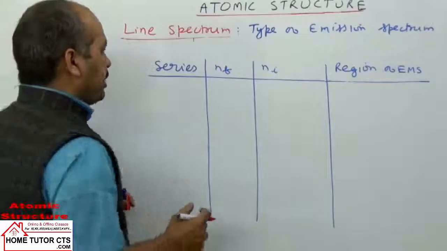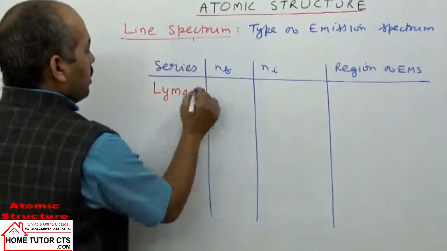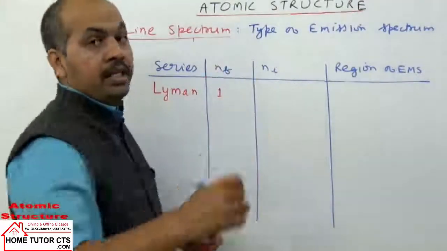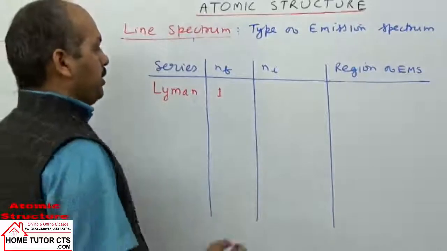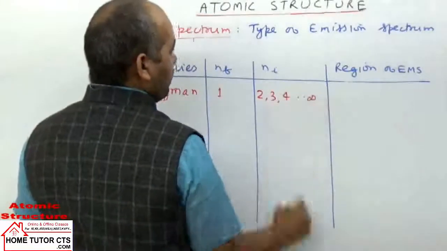We can take several series. First is the Lyman series. In this case, the electron will come to the first orbit from any higher orbit including infinity, that is from 2, 3, 4 up to infinity.